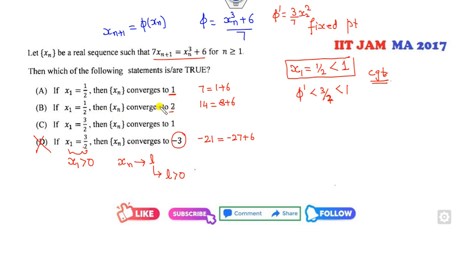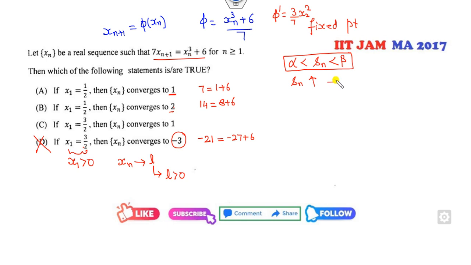Again, does it converge to 1 or 2? Again, the same tips I have given you. If a sequence converges to this, and if you prove that Xn is increasing, then it converges to beta. If you prove that Xn is decreasing, then it converges to alpha. Now you can see xn plus 1 minus xn. I can start from this one.